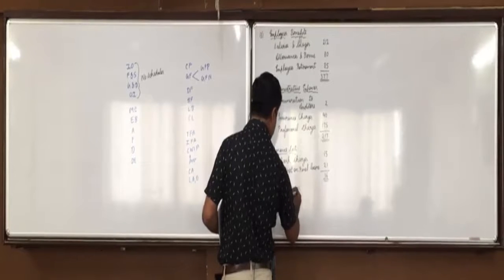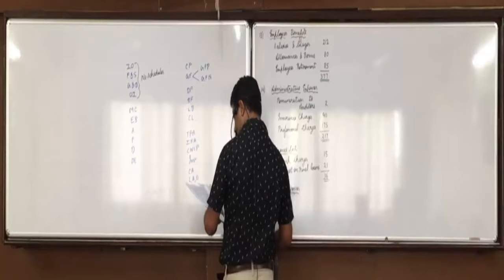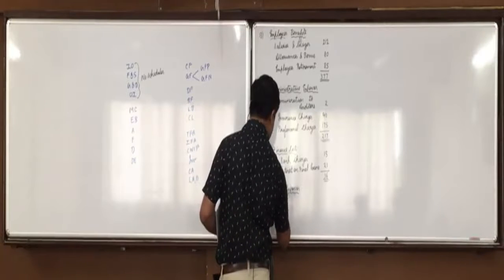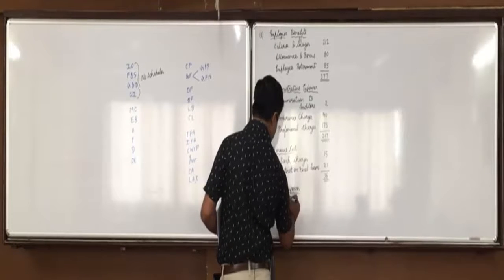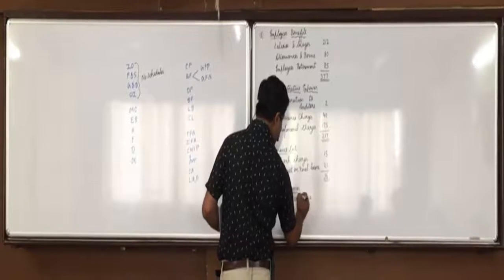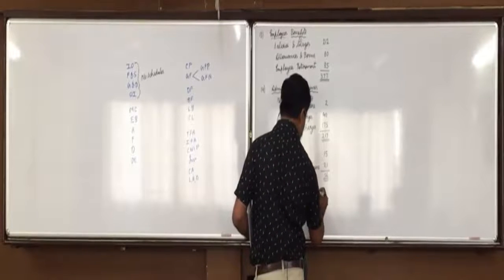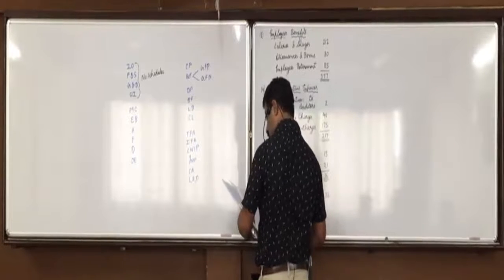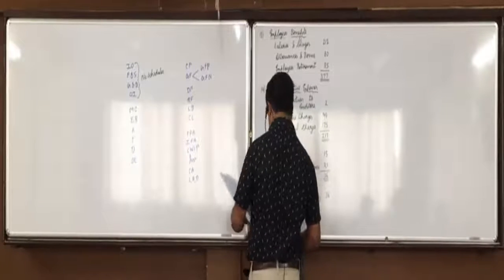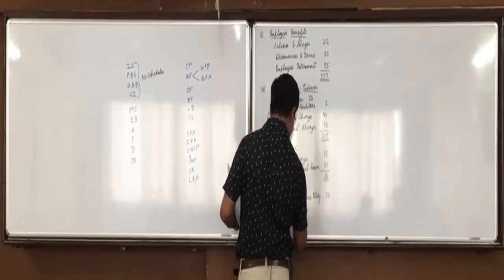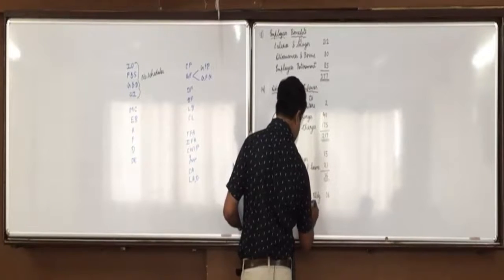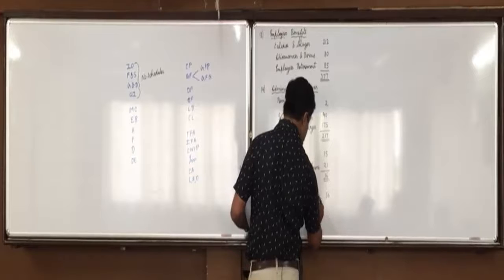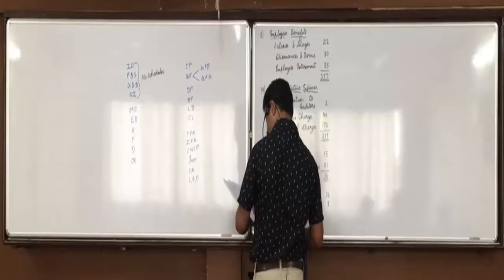Repairs and maintenance of building 36, repairs and maintenance of furniture 8.